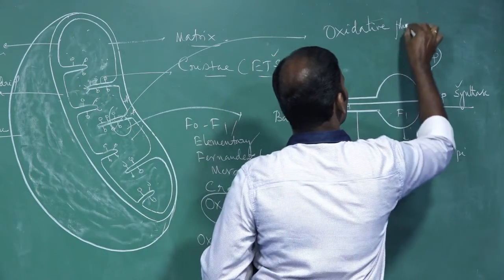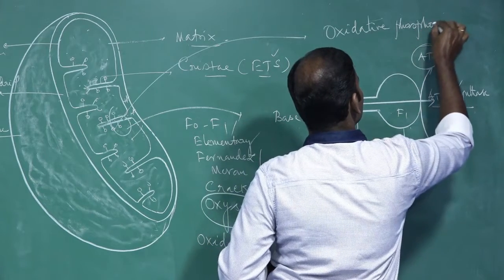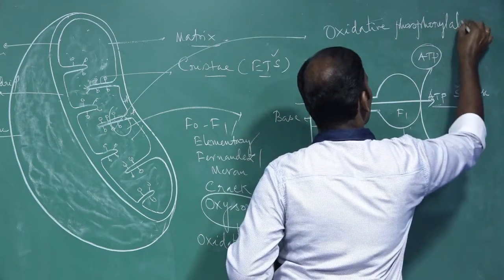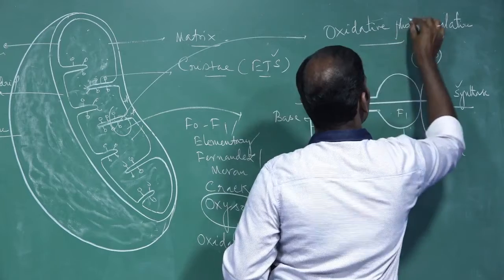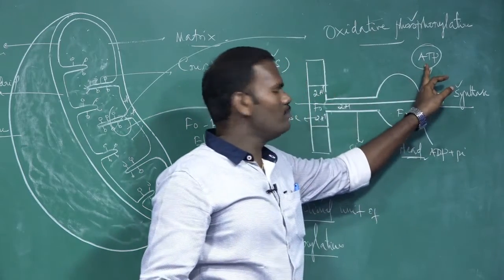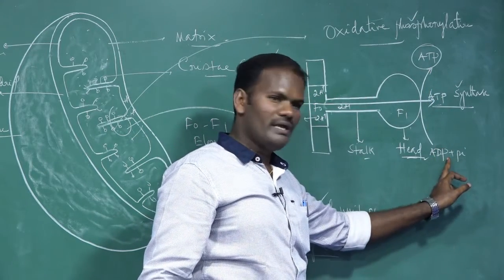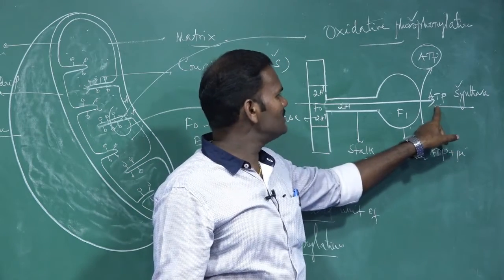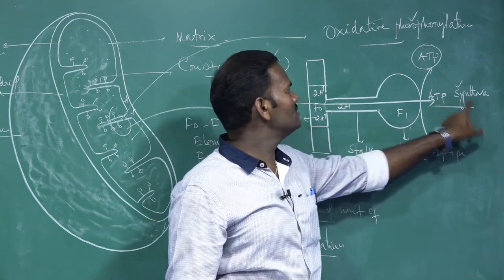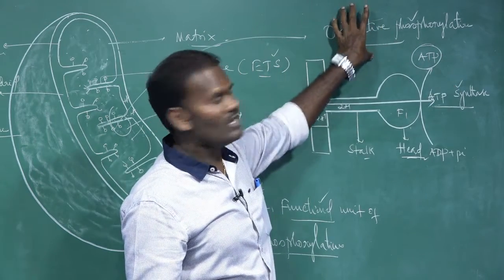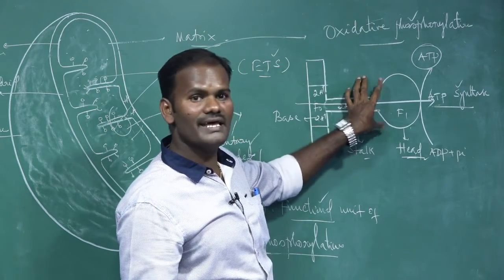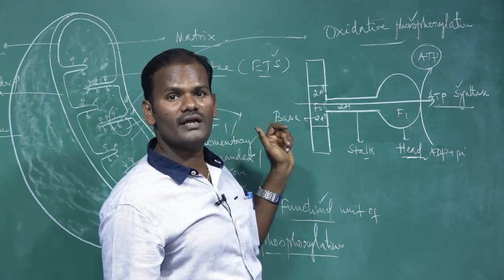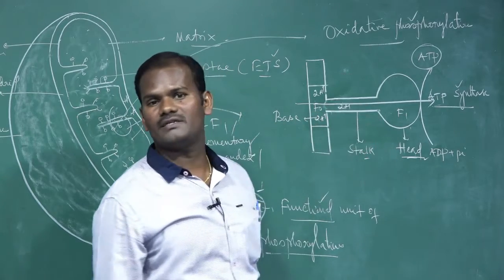Oxidative phosphorylation is nothing but the synthesis of ATP from ADP by the addition of one inorganic phosphate, by the enzyme ATP synthase. Oxidative phosphorylation takes place in the inner membrane of mitochondria through these F1 particles.